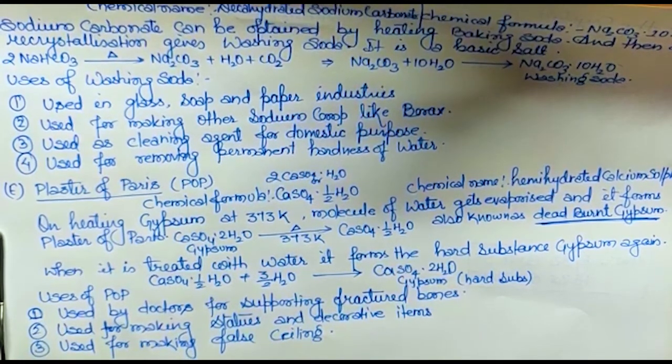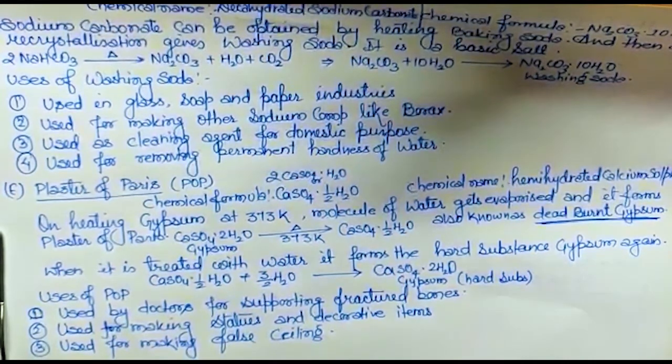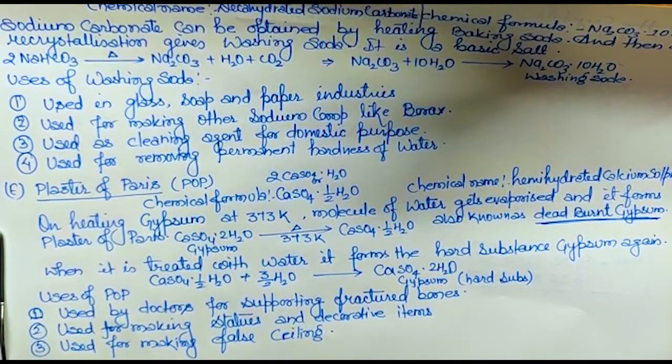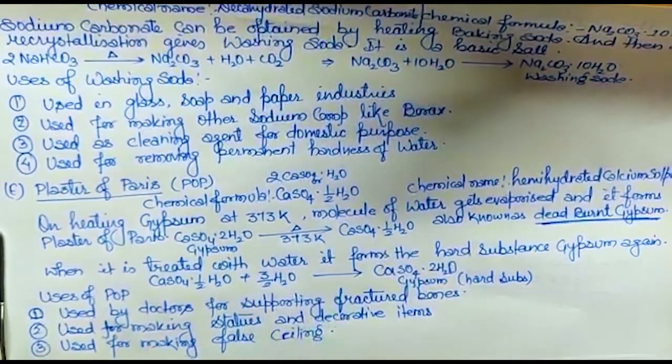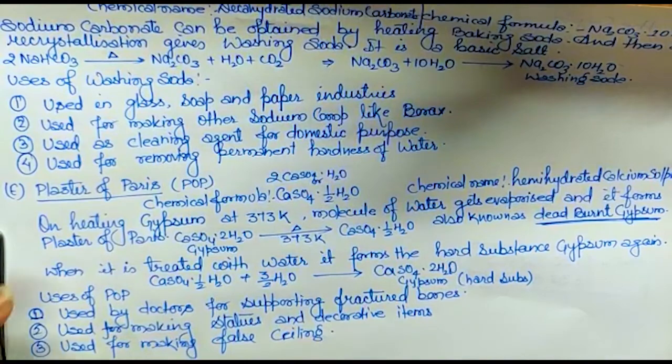Yes, so that is from POP. Near the window, or outside the window, the window is covered with this design. So all these things are POP. Okay, it is also used for making false ceiling. False ceiling, that means double ceiling jahan banti hai, so that is also POP.